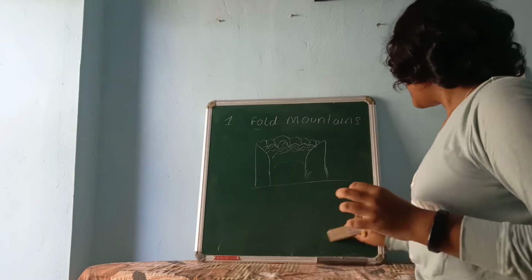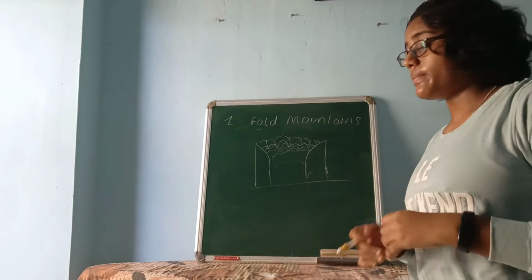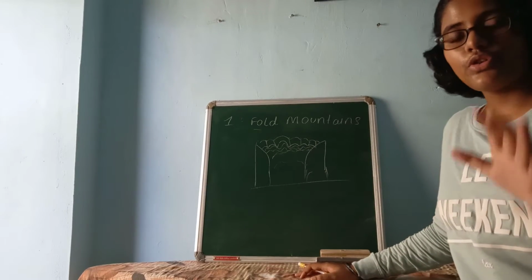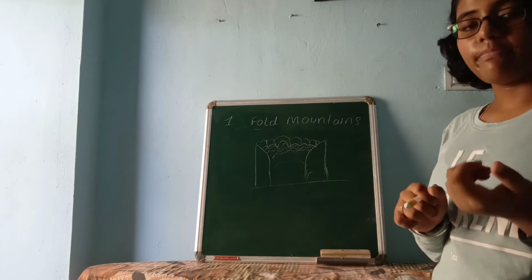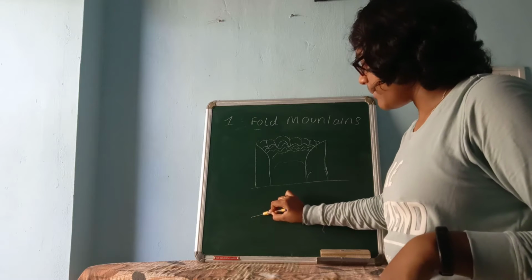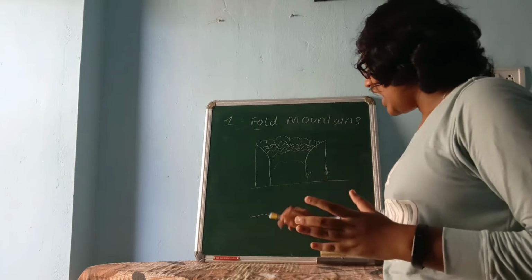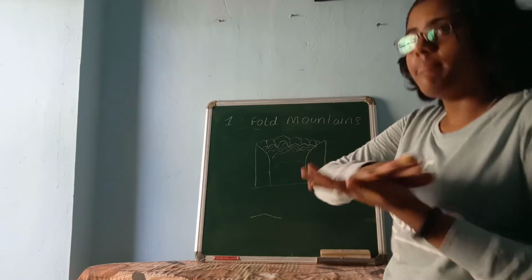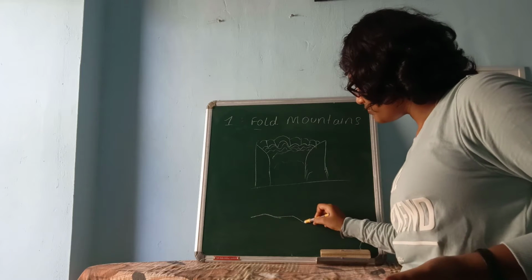See, if you take a paper, you know a paper fan? What happened to my English? You know a paper fan, right? We fold that paper and make it as a fan, right? There is a plain paper. You take plain paper, we have folded it. After folding it, again you make the paper plain. It will not become plain. Just small waves will come.